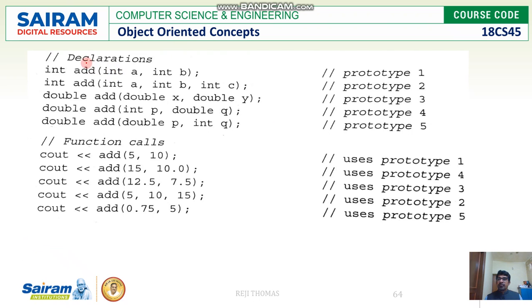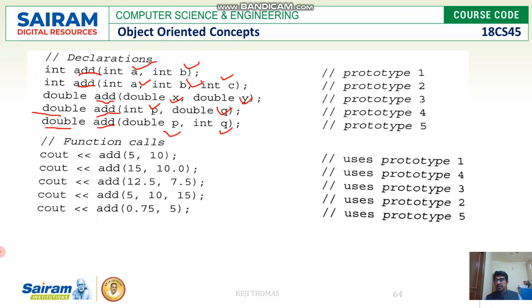So this is your function declaration. We have the add function. Look again, this is add, this is add, add. We have got five functions with the same name but different parameters. If you look, a and b are integers. Here we have three integers, a, b and c. Here we have x and y, they are double. Here we have p and q, where p is integer and q is double. And here p and q, p is double and q is integer, which returns a double value.